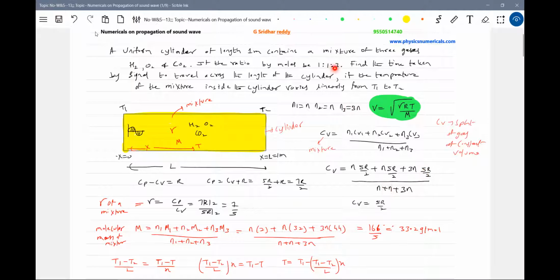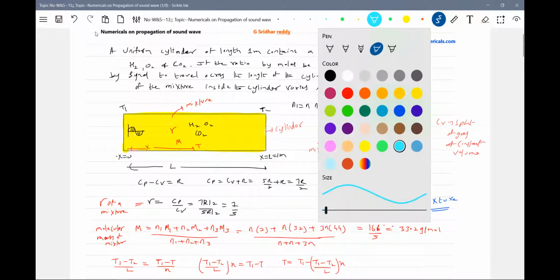The number of moles is in the ratio 1:1:3. Solving this, I'll get the CV of the mixture.